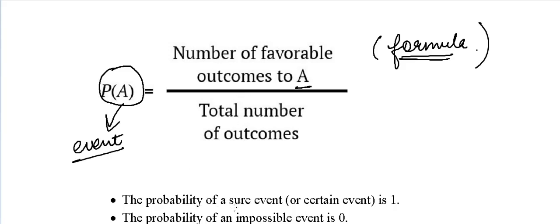The probability of a sure event, that the event will happen, is 1. For example, you can say the probability of an event is 1 that your birthday will come once in a year, okay? So this is a sure event. This will surely happen. So for a sure event it is 1.